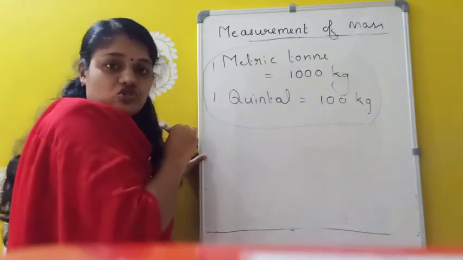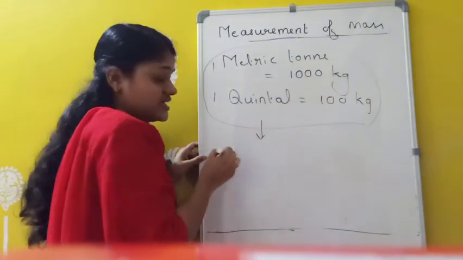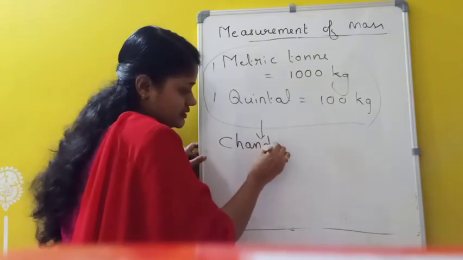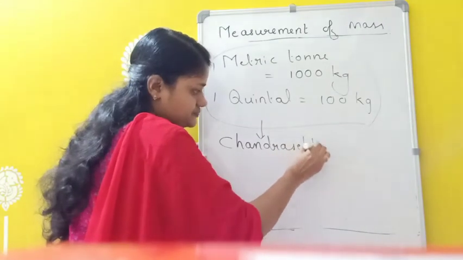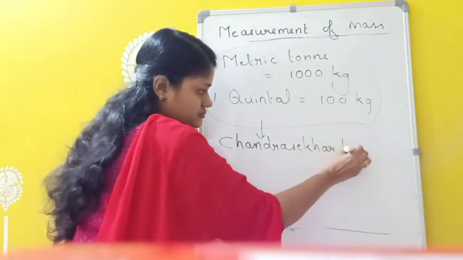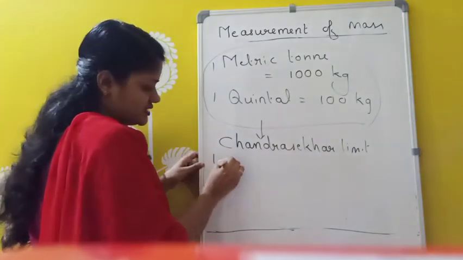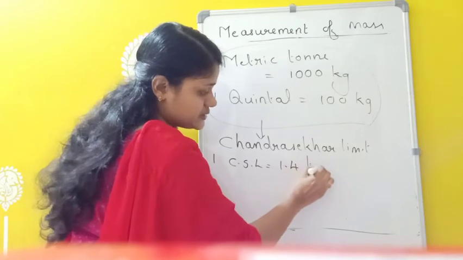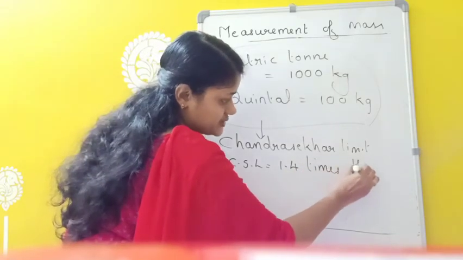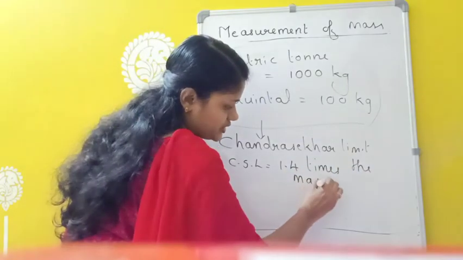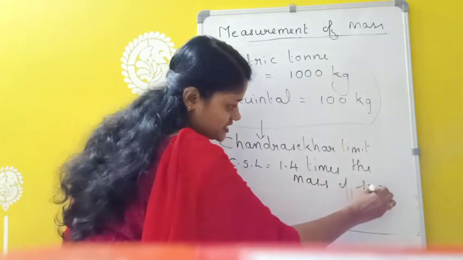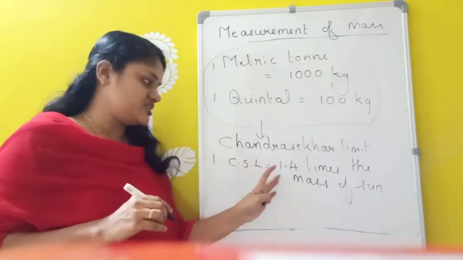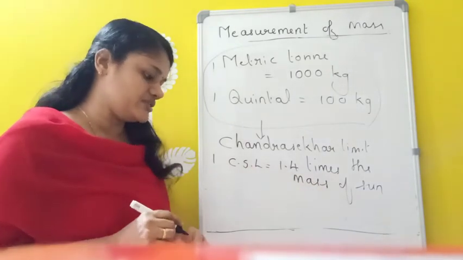And another one, the most important, the practically larger unit of mass, is which one? Chandrasekhar limit. 1 Chandrasekhar limit equals 1.4 times the mass of sun. That is 1 Chandrasekhar limit. This is actually the largest unit of mass. Chandrasekhar limit is equivalent to 1.4 times the mass of sun.